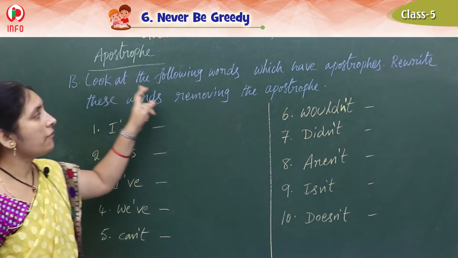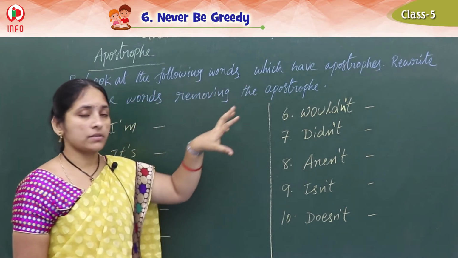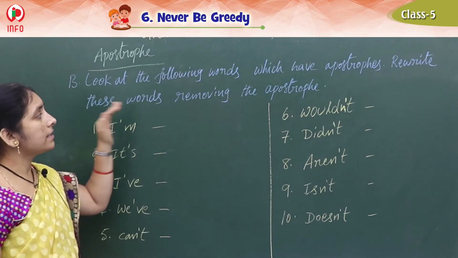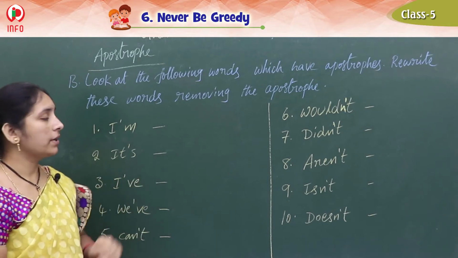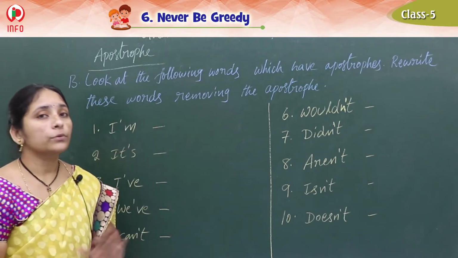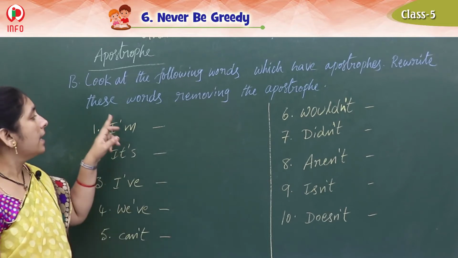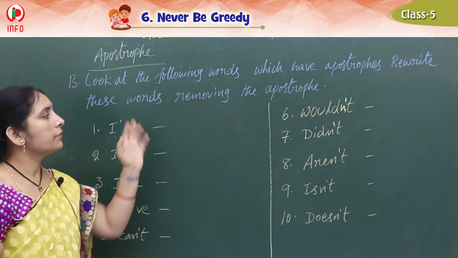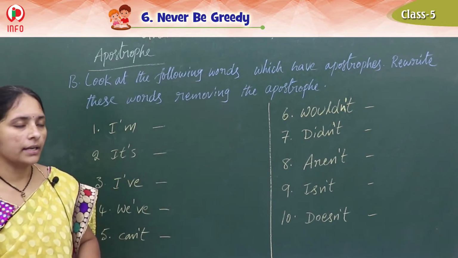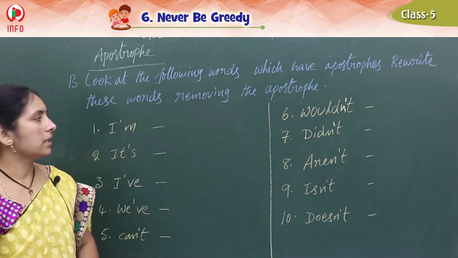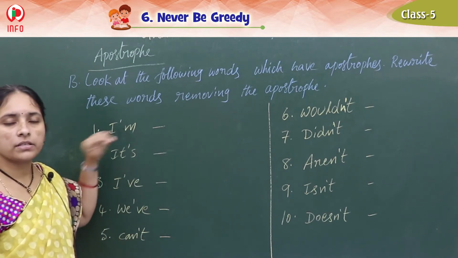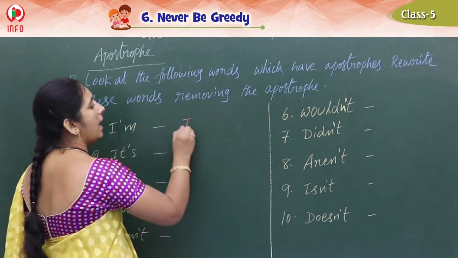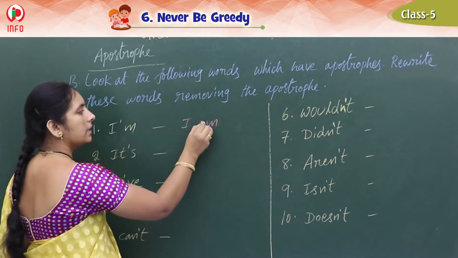Look at the following words which have apostrophes. Here for all the words they have given apostrophes. Rewrite these words removing the apostrophe. So if we remove the apostrophe, what is the total word we get? That means in the apostrophe place, whatever letter or letters were omitted, we should add them now. Okay, children. Now see this one. I'm. I apostrophe m means what? I am. Clear? Understood how to write?